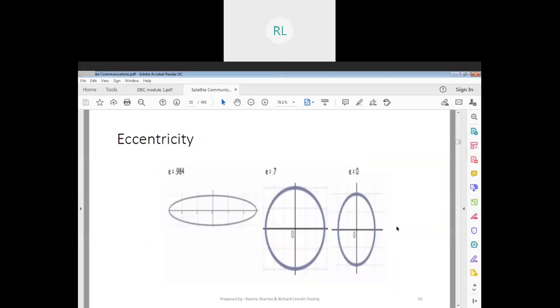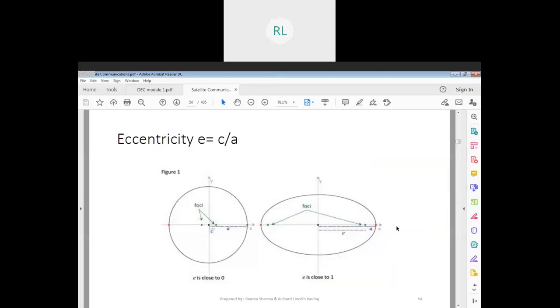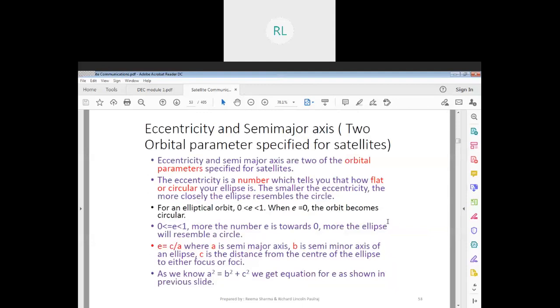Now you see the focal points F1 and F2, they are very far apart. If they are far apart, it is just like stretching the circle towards the left and right. So in this case, we say that the E is close to 1. Here E is close to 0 because it's a perfect circle. So these are some examples that you can look into.